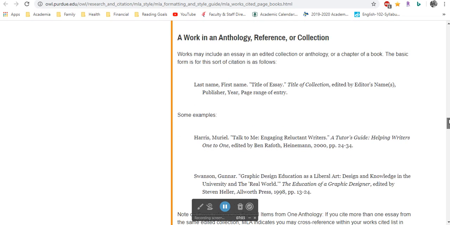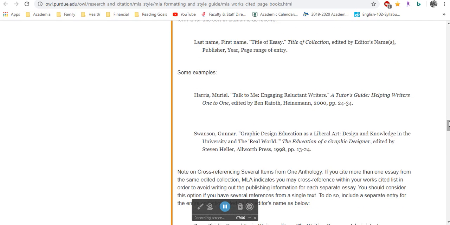The reason I say a work in an anthology, reference, or collection is that when you cite from a reader that is a collection of multiple works by multiple authors, you're not going to cite the whole book usually. You're going to cite one of the articles. So like this Bedford Spotlight reader that I'm using, it's the second edition, and I'm about 158 pages into it. I haven't read this article yet, but it looks interesting to me. It's called Very Happy People. So I'm looking at my model here, these examples, and I'm going to use this example to help me set this up. And notice it has an editor just like this book does.